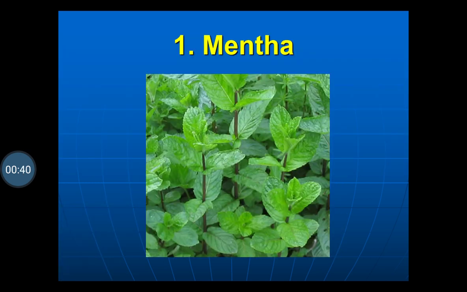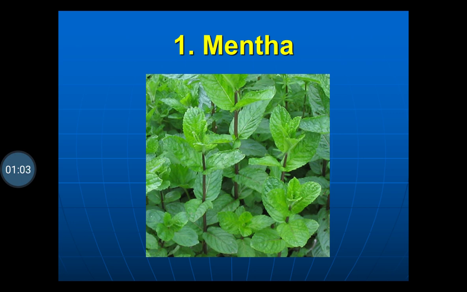The volatile oil is obtained from the leaf of this plant, that is Mentha piperita. In this case, the leaf and the flowering tops are subjected to steam distillation to obtain mentha oil.